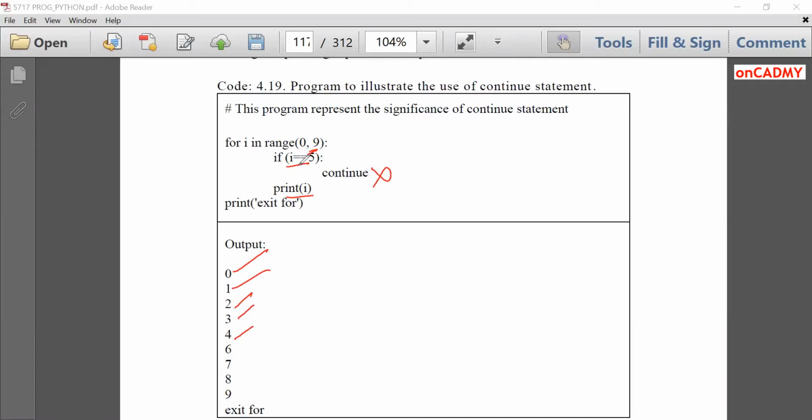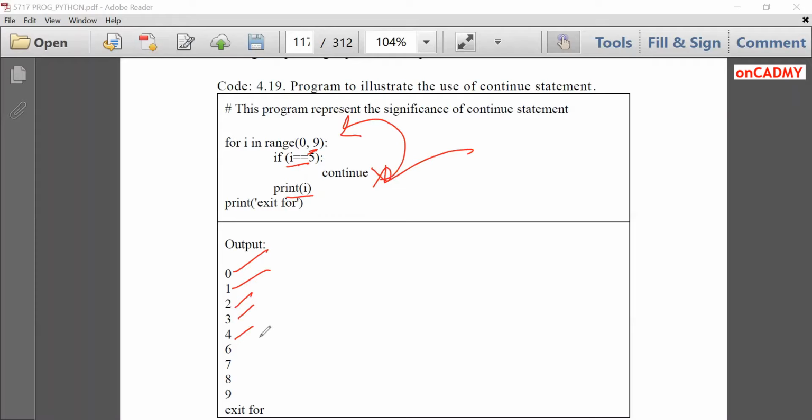It will print 1. In the next iteration, it will print 2, 3, 4. And when I will become 5, this condition will be true. 5 is equal to 5, true. Then continue will execute and it will return the control back to the beginning of the loop. That means now instead of printing 5, it goes back to the loop and I has become 6 now. Now 6 will be compared with 5, which is false.